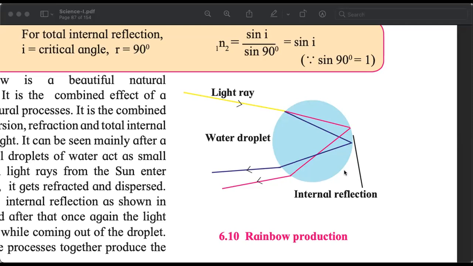That, my dear students, is the end of the 7th chapter of Science 1, which is refraction of light.